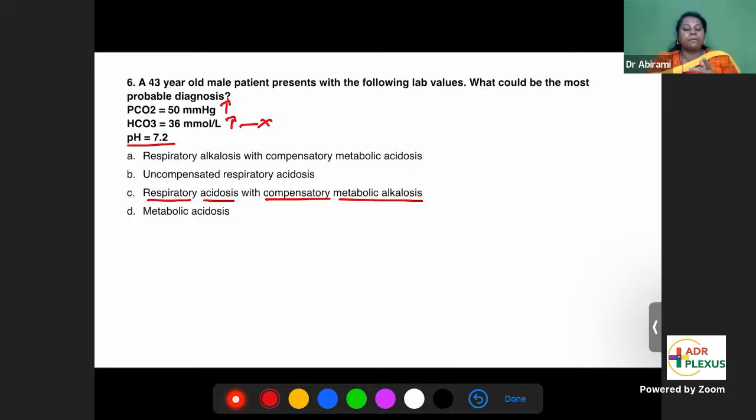Who will compensate? Kidneys will compensate. Metabolic alkalosis. How will the kidneys compensate? Already the body is in acidosis. So the kidneys will start to reabsorb more and more bicarbonate. They will add it into the blood. So this bicarbonate will neutralize the acid, neutralize the acidosis. So overcompensation, bicarbonate level increases. So the answer is C. Respiratory acidosis with compensatory metabolic alkalosis.